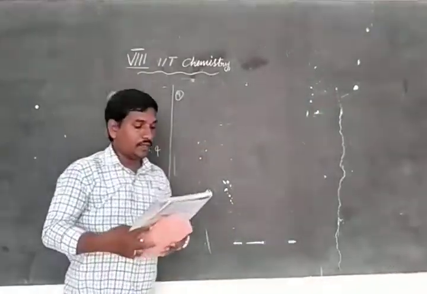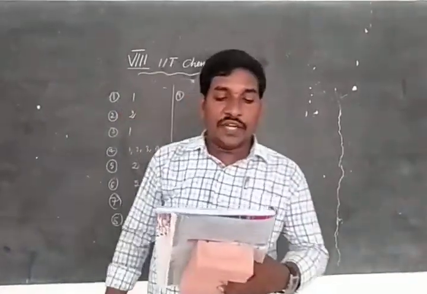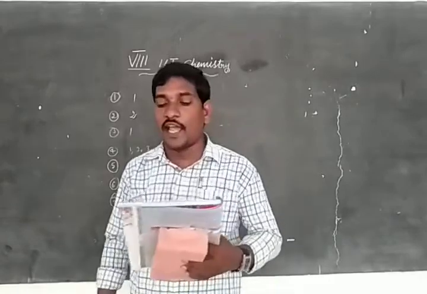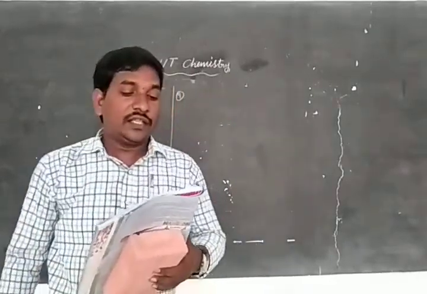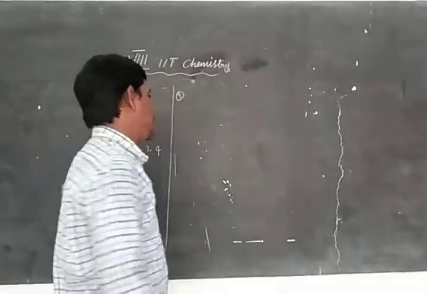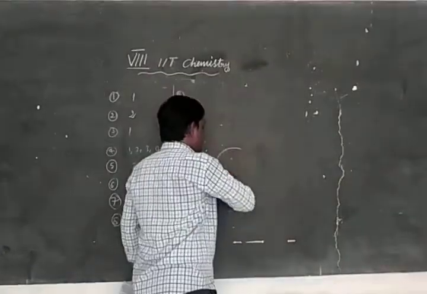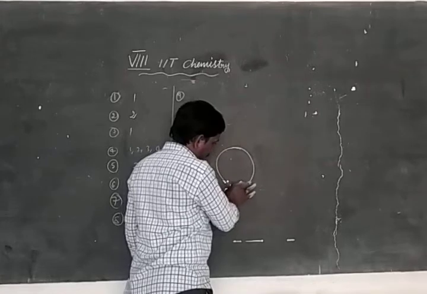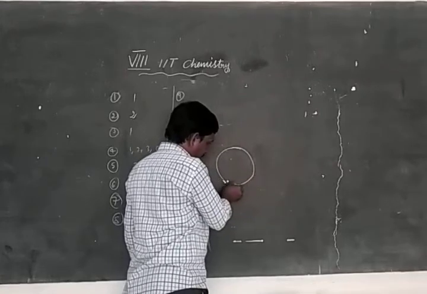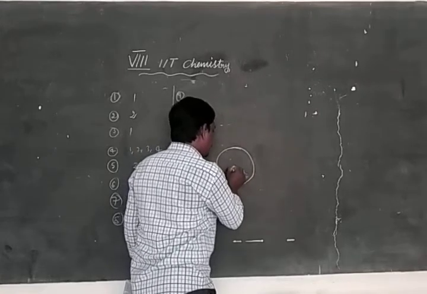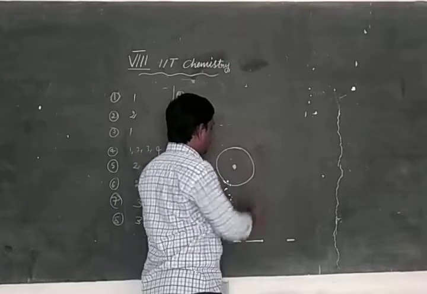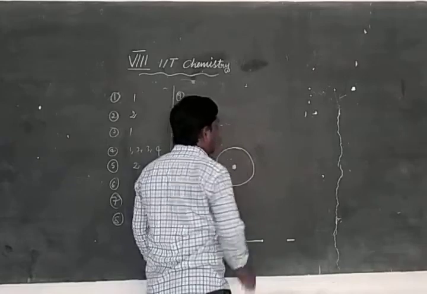Now, the diameter of nucleus of an atom is dash times smaller than the diameter of an atom. The diameter of nucleus, this is atom, this is nucleus.